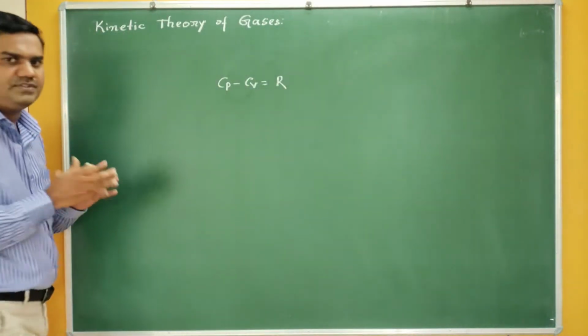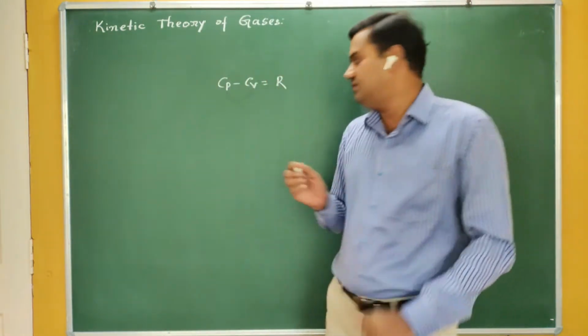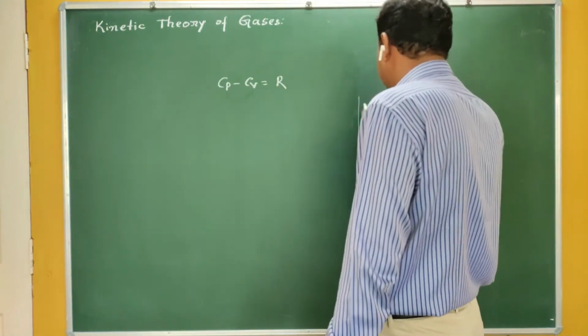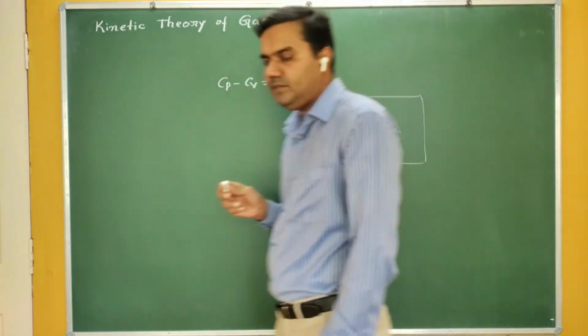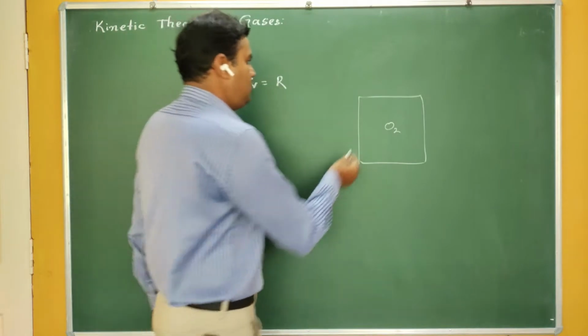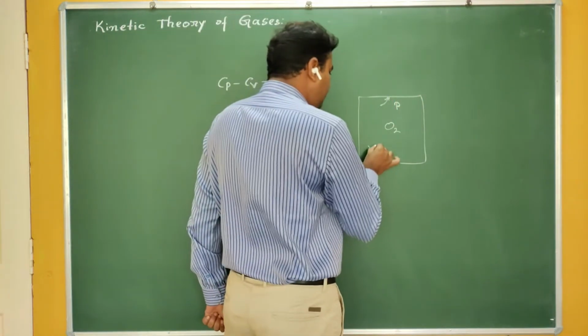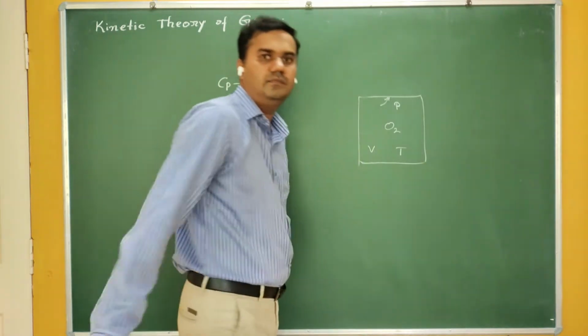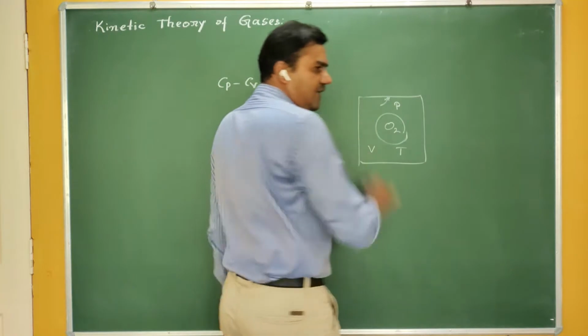For example, if you take an oxygen gas, the system contains the oxygen gas. In thermodynamics, you have studied the pressure exerted by the gas on the system, the volume of the gas, and the temperature. We have not mentioned the nature of the gas here.